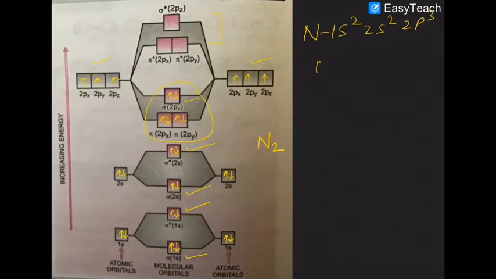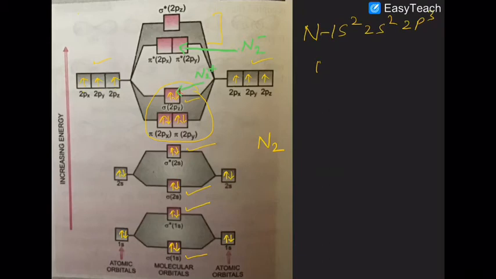Now in the case of N2 plus, one electron will be removed from here. And in the case of N2 negative, one electron will come here. So electron can come here, and one electron would go from here. That will happen in the case of N2 negative, and that will happen in N2 plus.